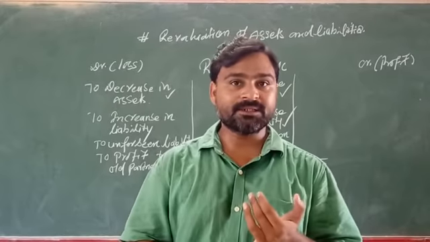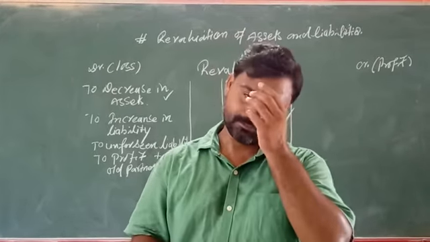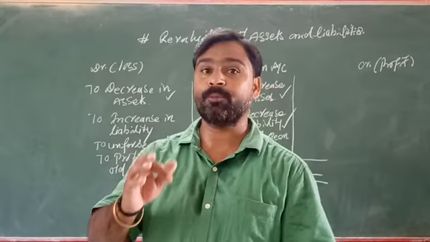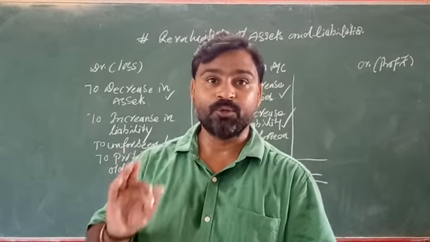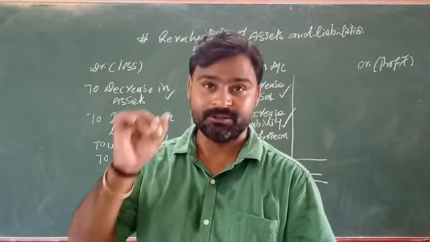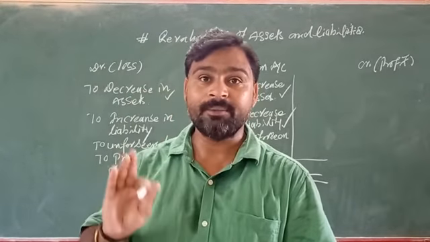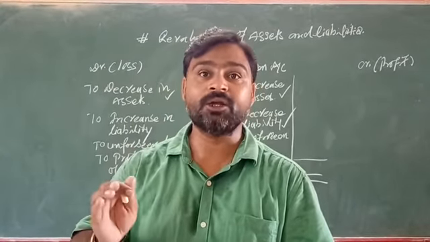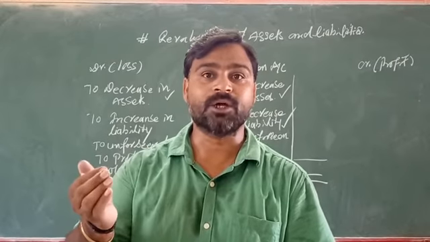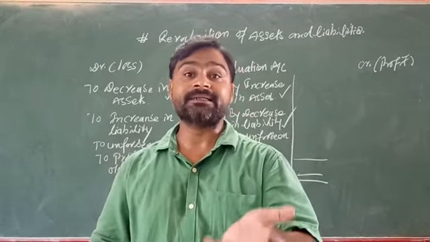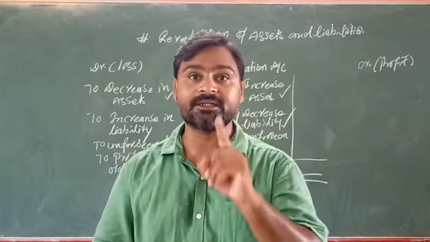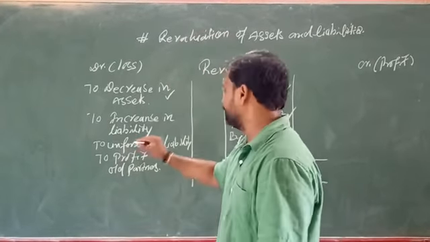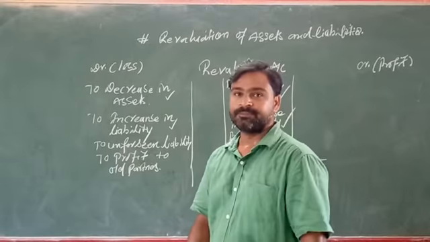Suppose you have to pay someone 1 lakh rupees, and now the person says no, you have to pay 1 lakh and 5,000 rupees. Now what will happen? You had written only 1 lakh rupees, but now you have to pay 1 lakh and 5,000. It means 5,000 has been added to the liability. Now you have to pay an extra 5,000, that is a loss for you. So an increase in liability will lie on the debit side.